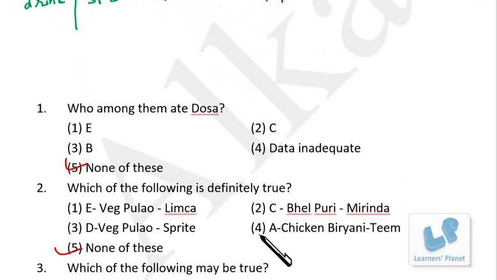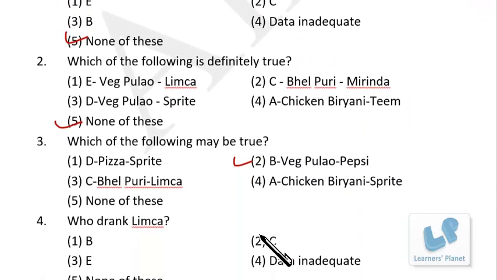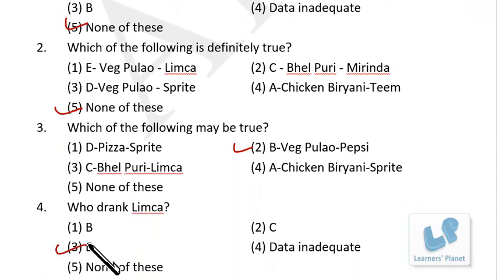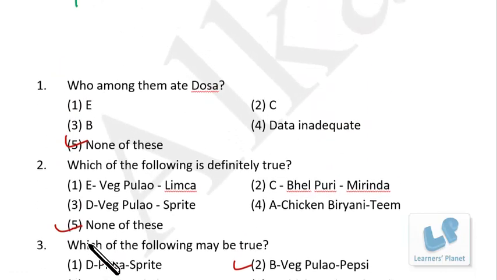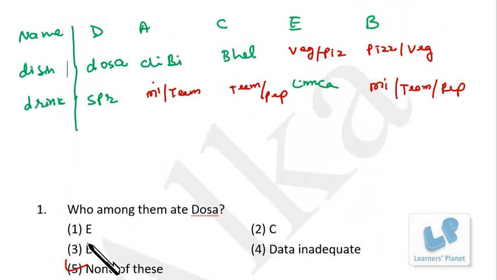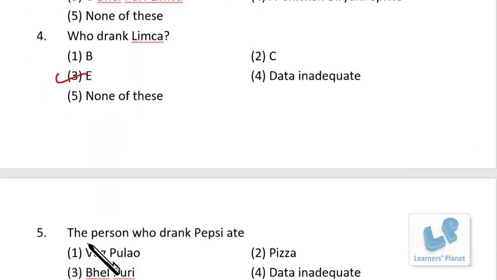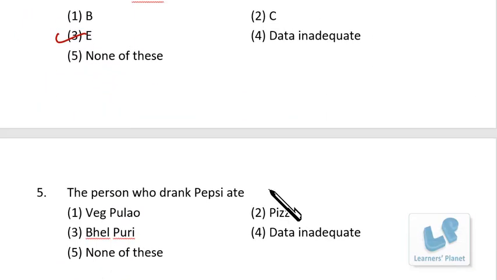Who drank limca? Limca by E. The person who drank Pepsi ate... So Pepsi, C and B, so it can't be determined. Data inadequate, right?